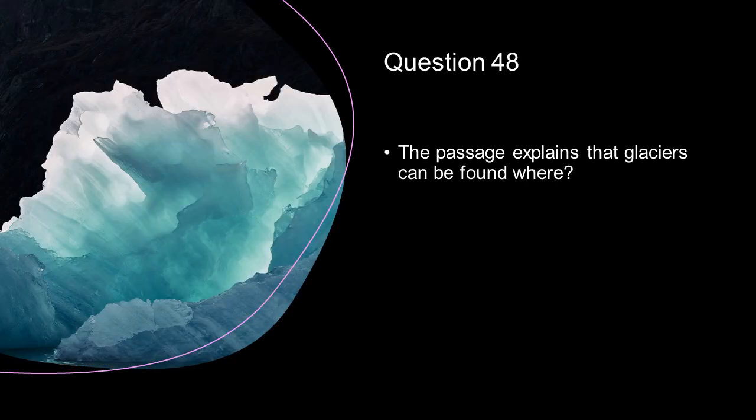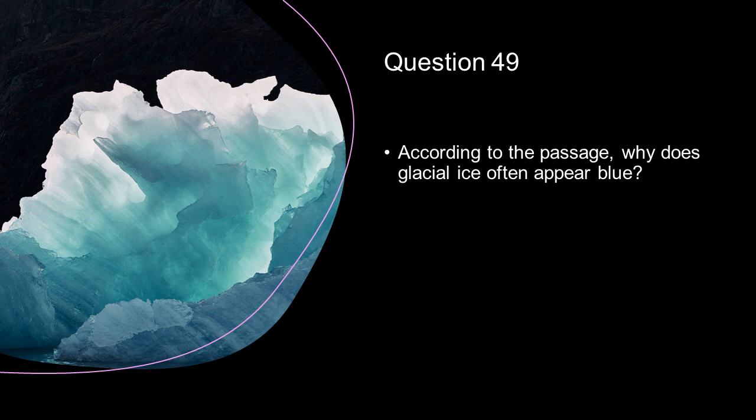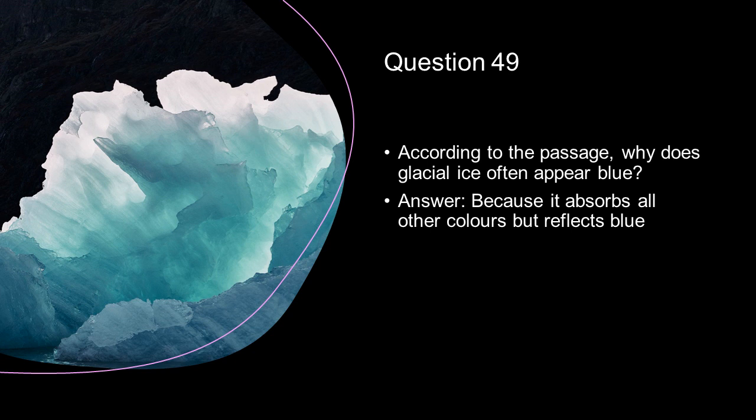The passage explains that glaciers can be found where? On nearly every continent. According to the passage, why does glacial ice often appear blue? Because it absorbs all other colors and reflects blue.